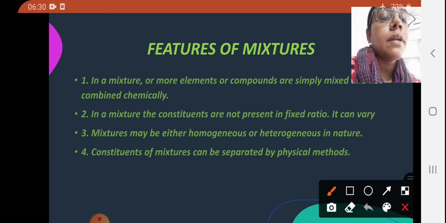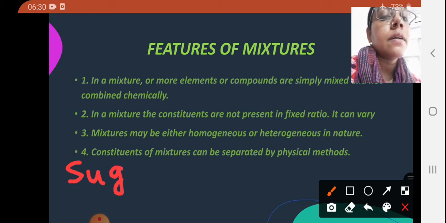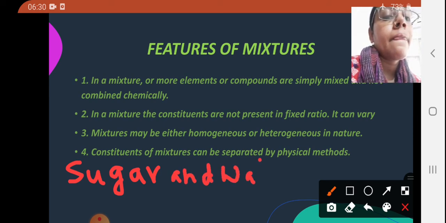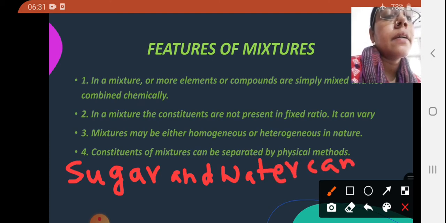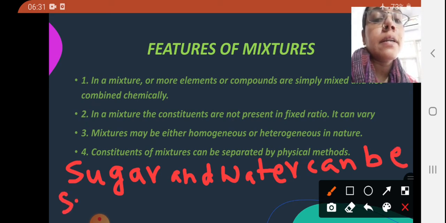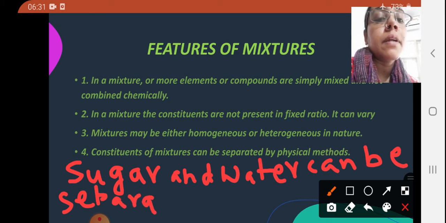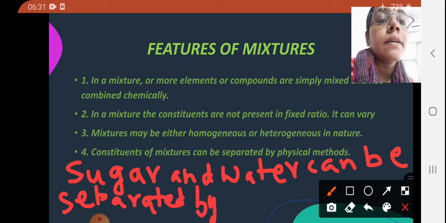For example, sugar and water can be separated by evaporation.